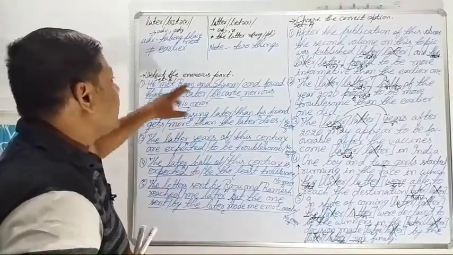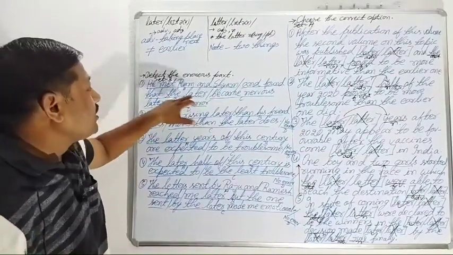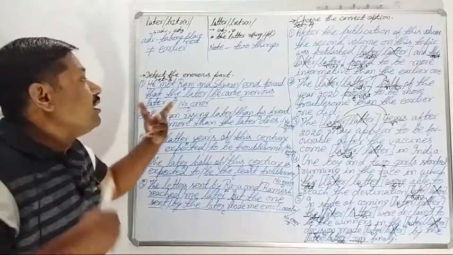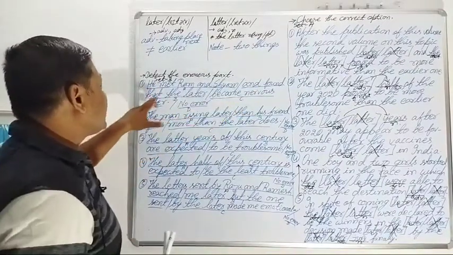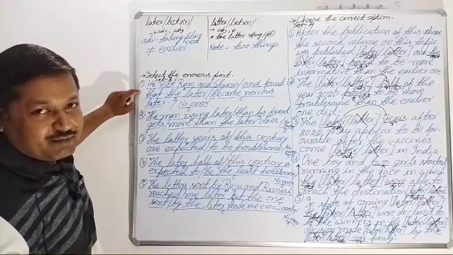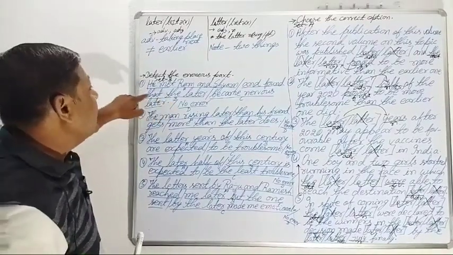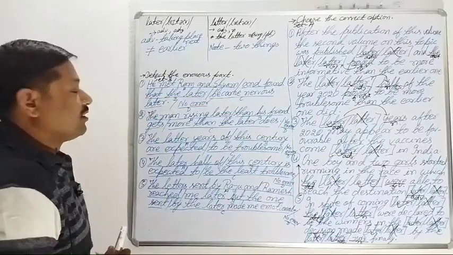What did he find? He found that the later became nervous later. Here in this sentence, in the first sentence, "later" has been used twice. In part B, "that the later became nervous later."